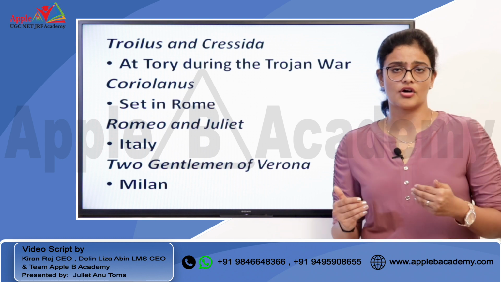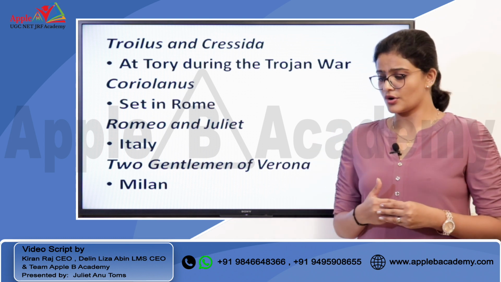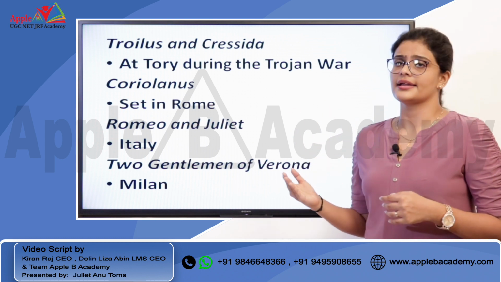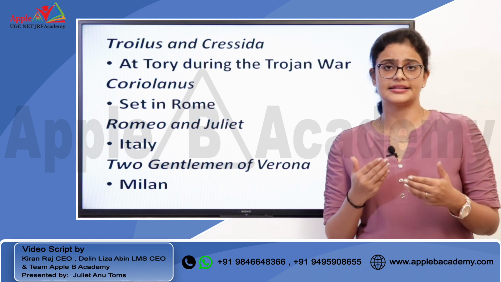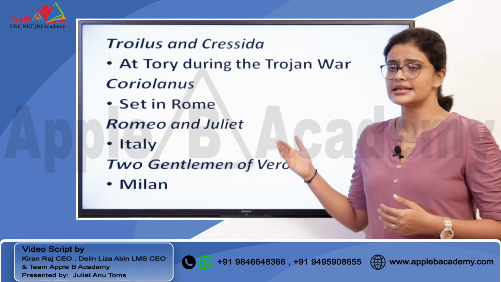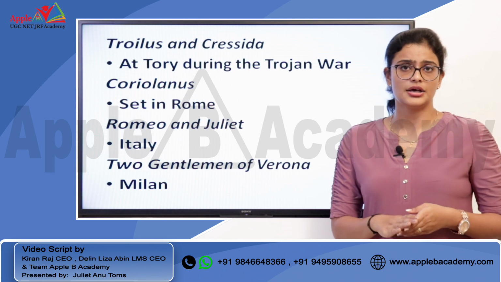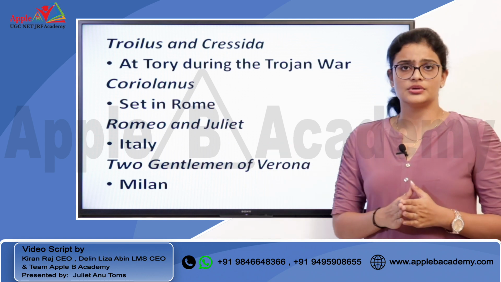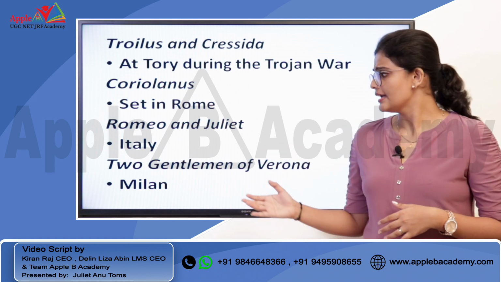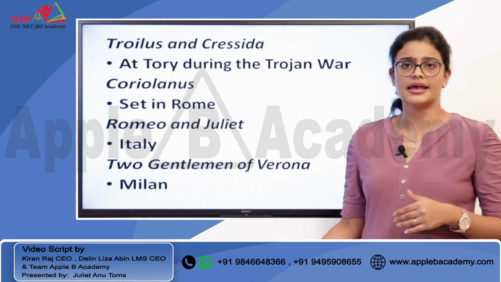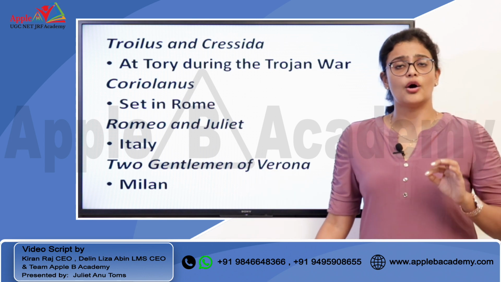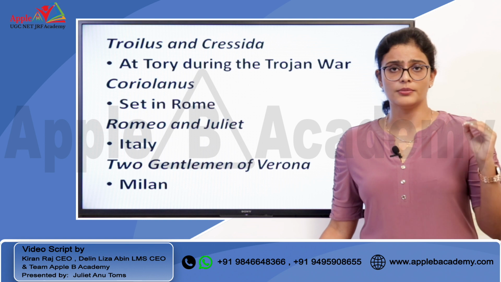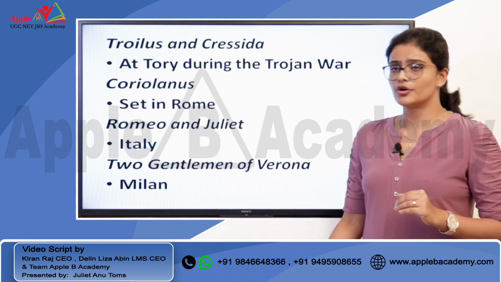Since it is not a Roman setting, we cannot call it a Roman play. Then comes Coriolanus, another play that is set in Rome, and Coriolanus is the name given to a general in Rome. Romeo and Juliet happens in Verona, Italy, and Two Gentlemen of Verona, again in Italy. So the only play in the options that happens in Rome is Coriolanus.